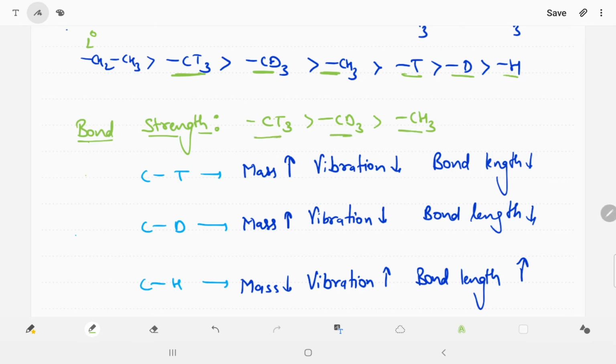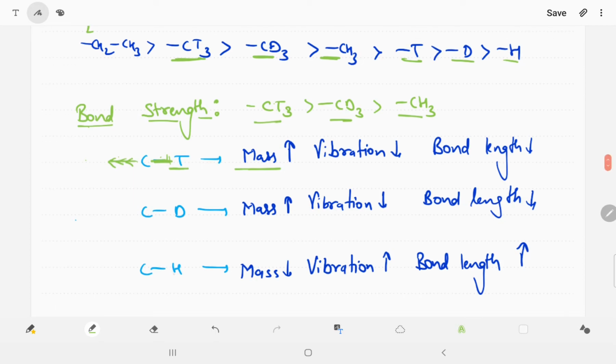Why, sir, is it this order? Because deuterium's mass is more. When the mass is more, its vibration is less. When its vibration is less, it stays on the same plane with the carbon, so it donates more electron easily. But hydrogen will vibrate like this, so it is not with the carbon, and it is not able to donate the electron as compared to deuterium.